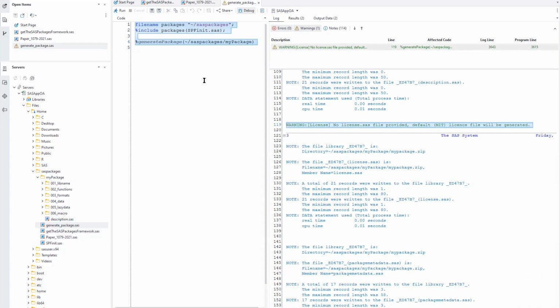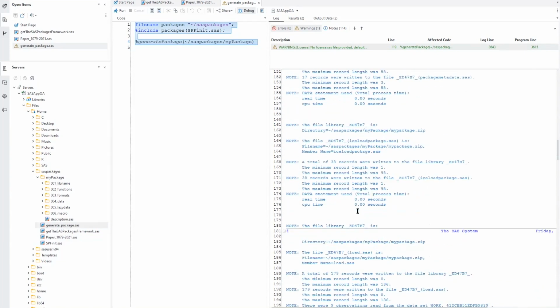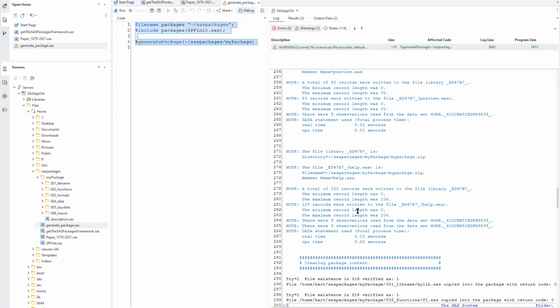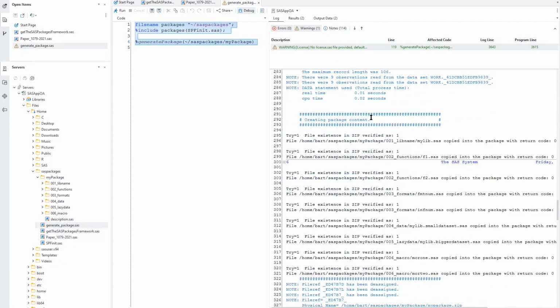And let's see the results in the log. So there were no errors. There is only one warning, and this warning is expected because, as I said earlier, we didn't provide the license file for the package. So the default MIT license was generated for us within the package. The next thing to investigate in the log is this part named creating package content.